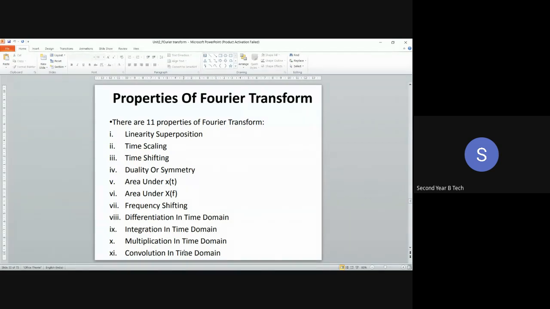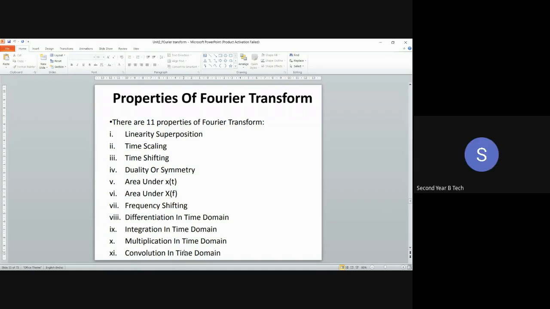Yes, ma'am. Okay, can someone summarize what points we have covered today? We have covered time shifting and frequency shifting. Time shifting, frequency shifting, and which other point? Time scaling. What is the conclusion of time scaling? The Fourier transform of a rectangular pulse is a sinc signal.